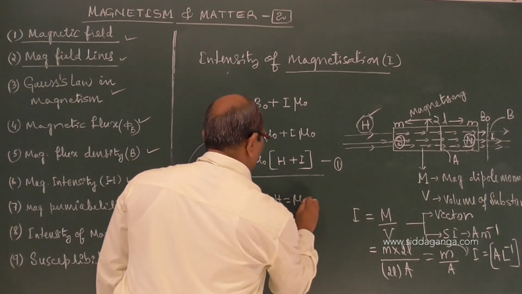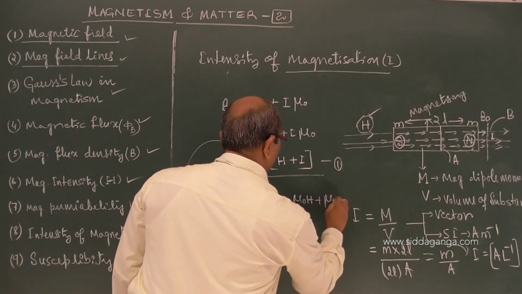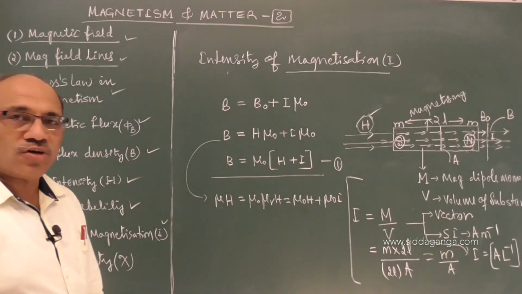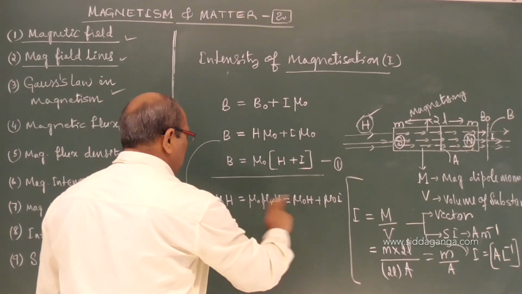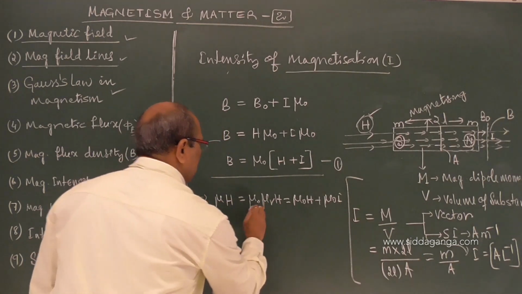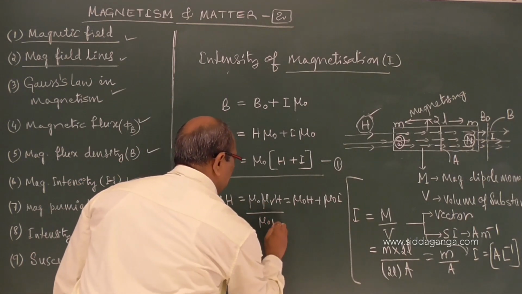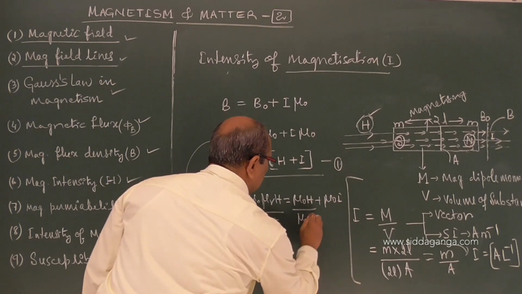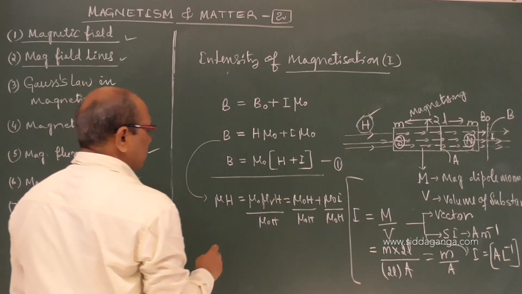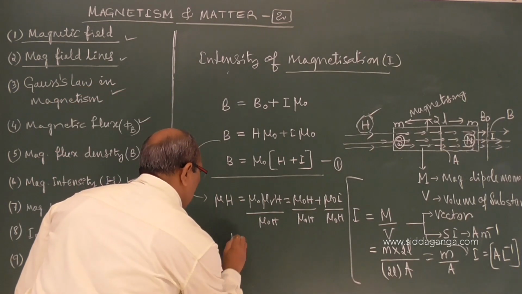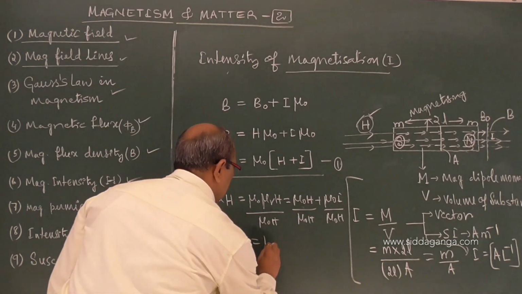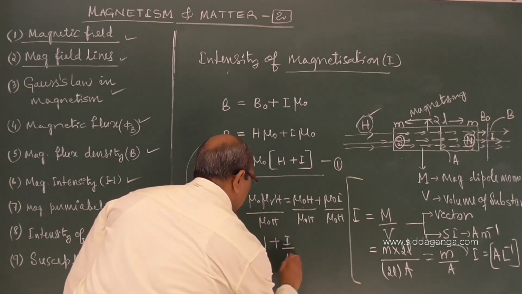This equals mu naught H plus mu naught I. If I divide throughout by mu naught H, we get mu r is equal to 1 plus I by H.